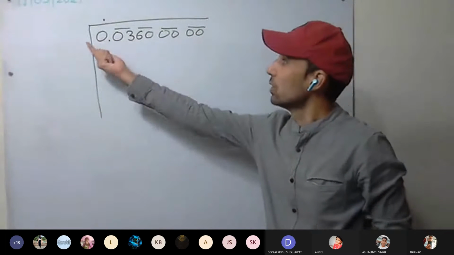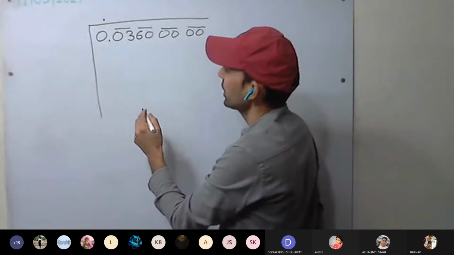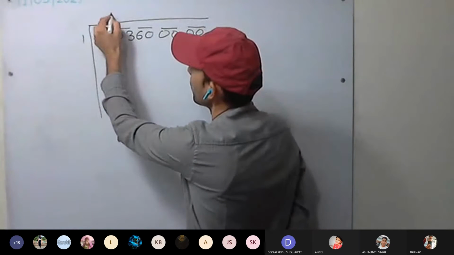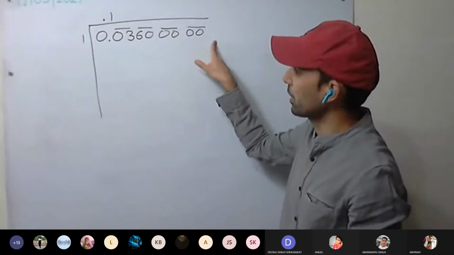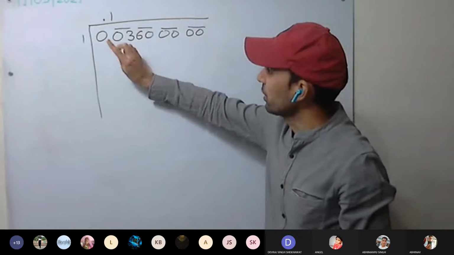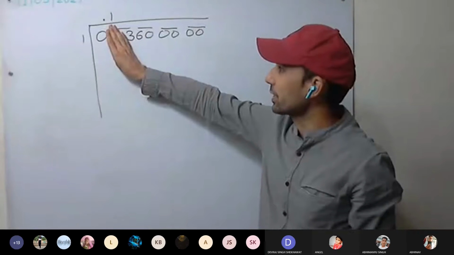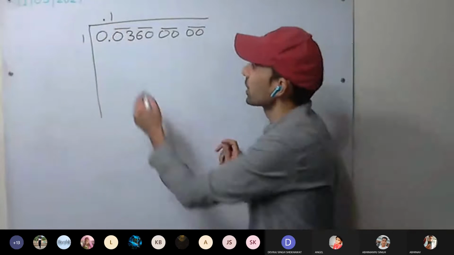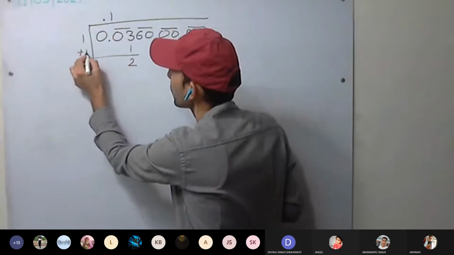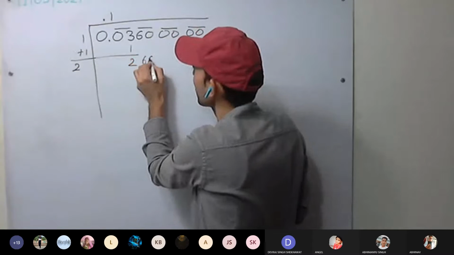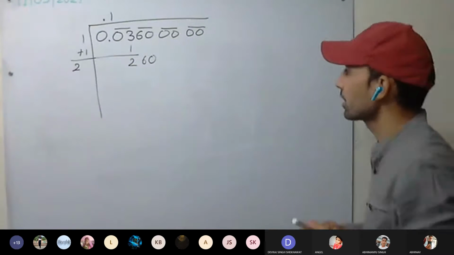Now we are having 3 here. So whose square do we have to take? 2 square or 1 square? 2 square is 4. 1 is here. See here, the decimal place we have put. Now forget about the decimal place in this number. We consider it simply as starting from 3, and 3 is a single digit. 1. Subtract them. 2 plus 1 here. 2, 6, 0. Now check with the different numbers.